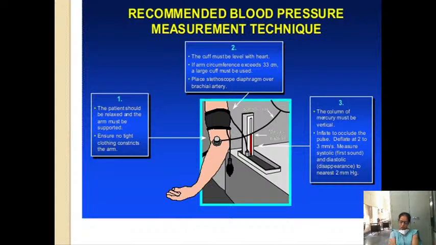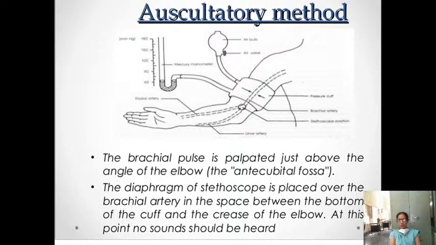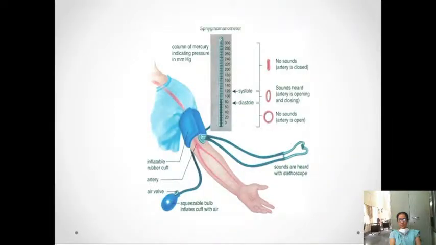What are the precautions you need to take while recording the blood pressure? The cuff should be at the level of the heart, and it should be at the 0 level, mmHg, before starting. For the palpatory method you should check on the radial artery, but for auscultatory method you put the diaphragm of the stethoscope on the brachial artery. For palpatory method only systolic can be measured. Auscultatory method, both systolic and diastolic. That is the way you put the diaphragm of your stethoscope. Okay, so this is how you do it.